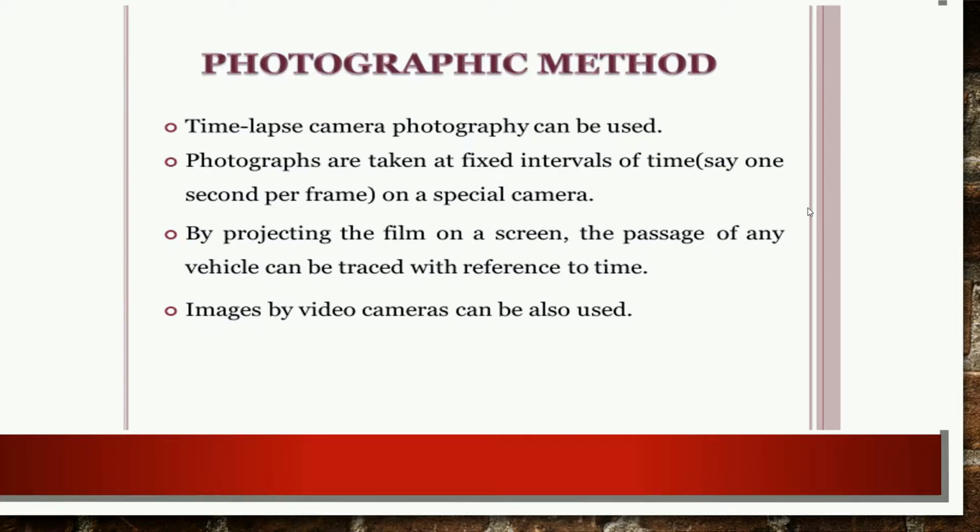This is an important method, and normally we use it abroad. You can take various images with the video camera and simultaneously record the image and speed of the vehicles.